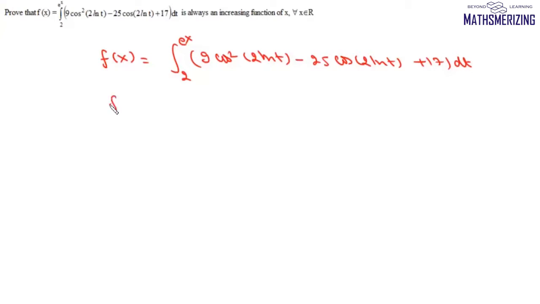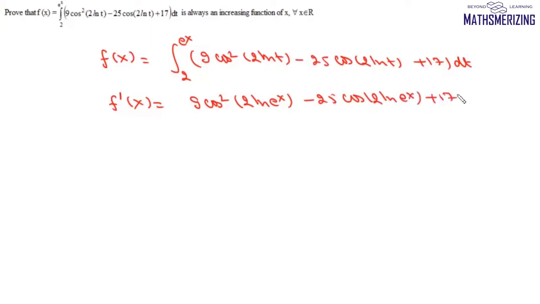So we'll find f dash x. Now f dash x will be 9 cos square 2 ln e to the power x, minus 25 cos 2 ln e to the power x plus 17, into derivative of upper limit, which is e to the power x, minus, now lower limit is constant, so its derivative will be simply 0. Now this 2 ln e^x is nothing but 2x, so we can write f dash x as